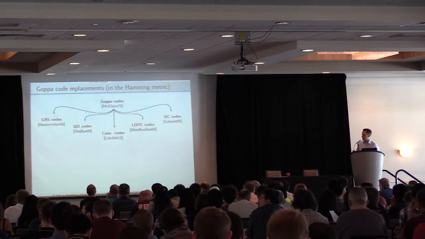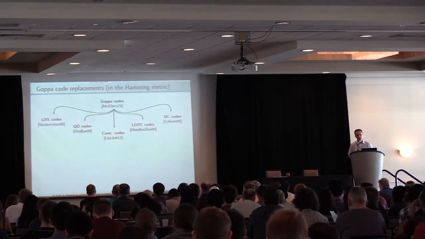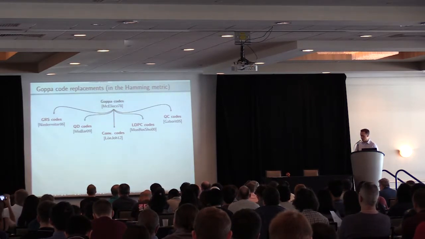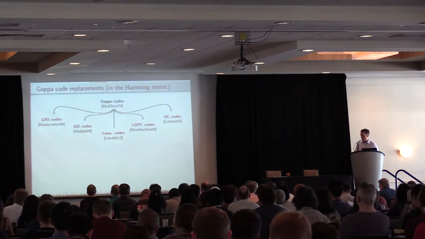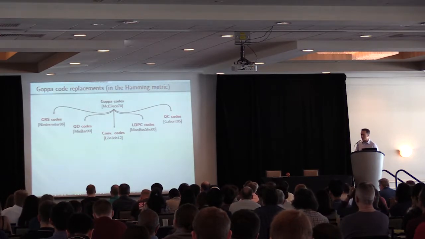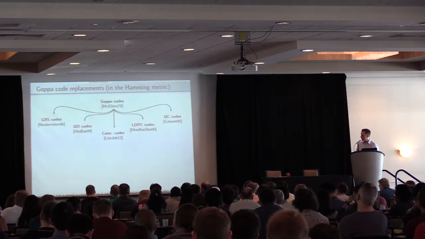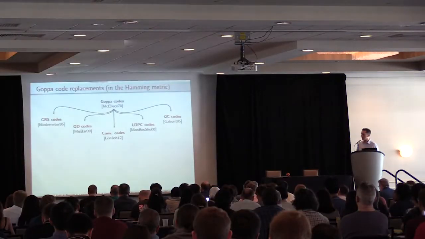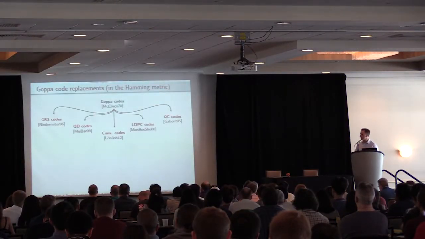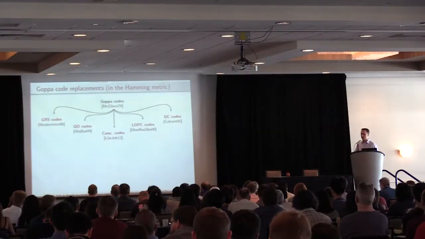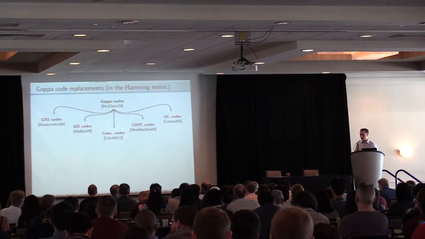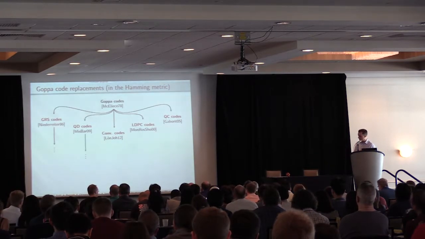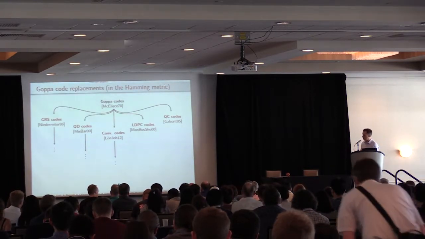These are not all the attempts, but there are many that failed, resulting in security breaches, like GRS codes in the original Niederreiter proposal, the first proposal on quasi-dyadic codes, convolutional codes, the first proposal on LDPC codes, and the first proposal on quasi-cyclic codes. Many other evolutions stem from these proposals, for example, from GRS codes, quasi-dyadic codes, and convolutional codes.